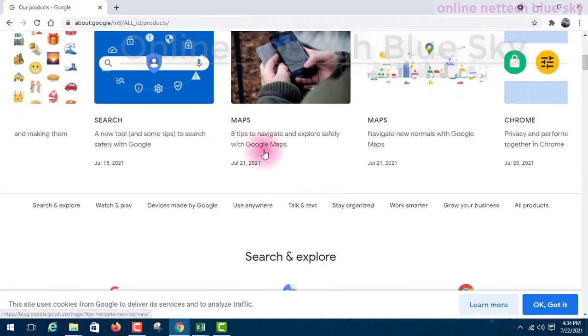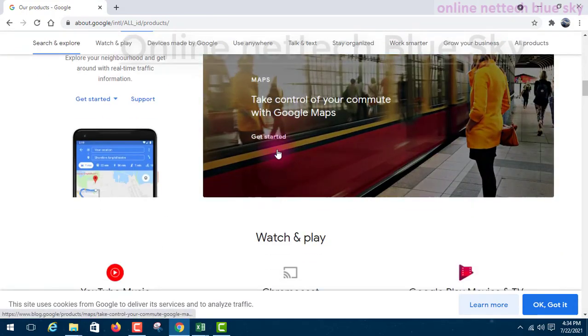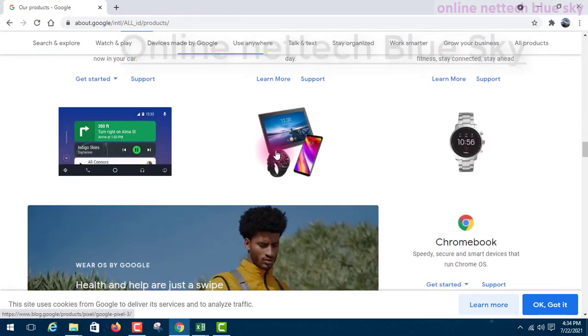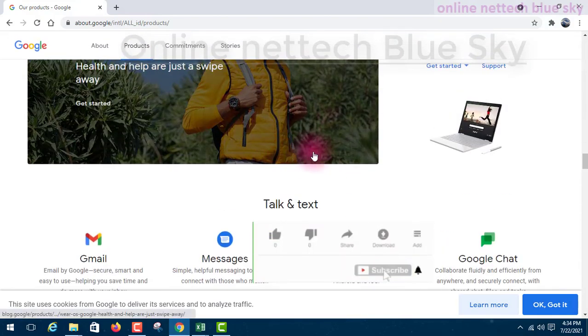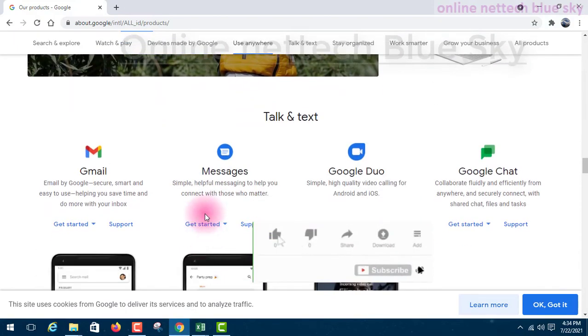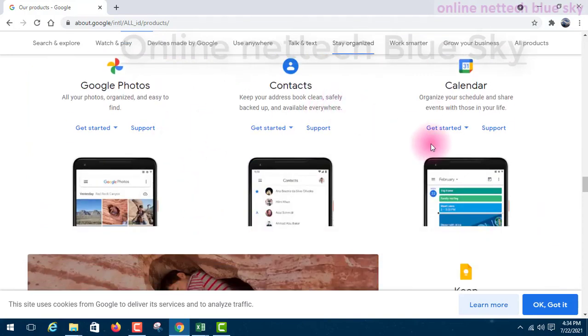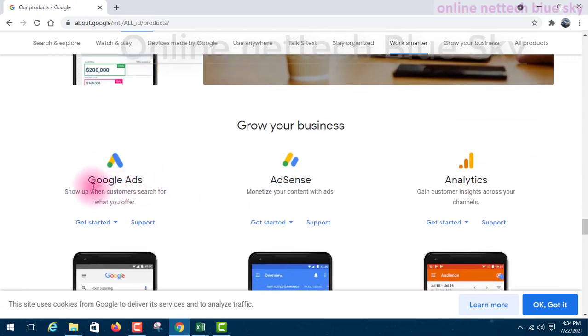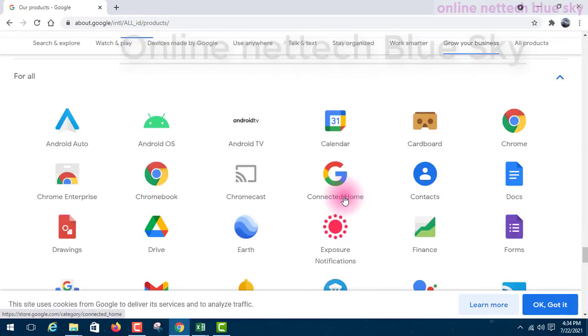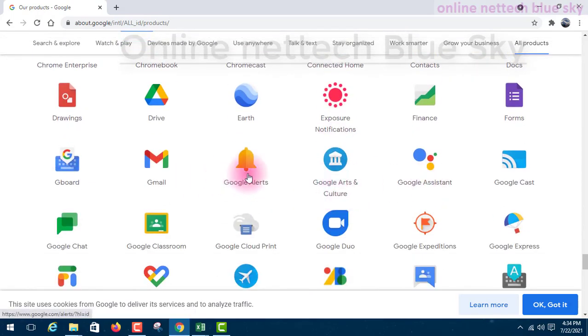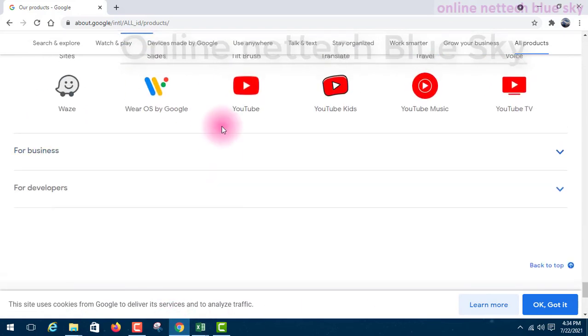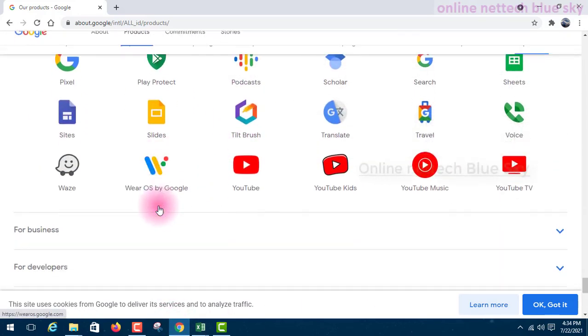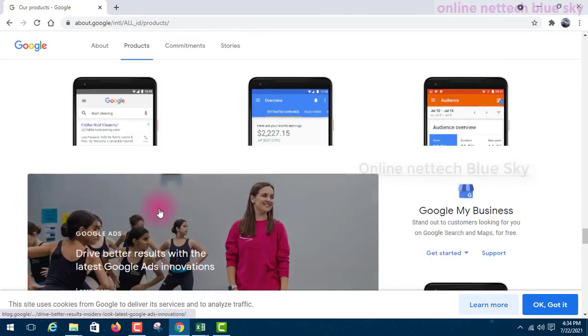This is Search, Maps, and Chrome. You are using Google Chrome for internet access. I'm using Google Duo, Google Chat, Gmail, Google Photos, and Calendar. These are Slides, Drive, and Docs. These are Google Ads, AdSense, Google Analytics, and you can see all the products, including Google Alerts and Google Ads. I will discuss every one of them on my computer in this series.